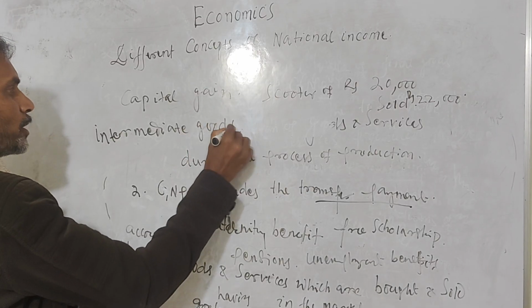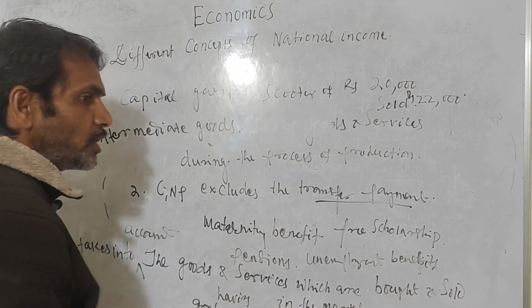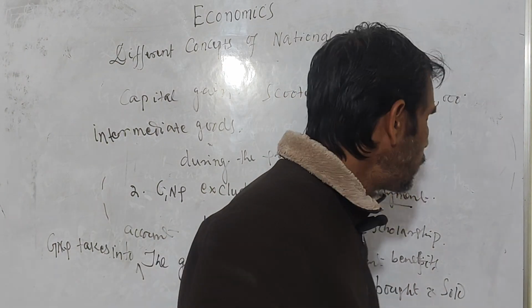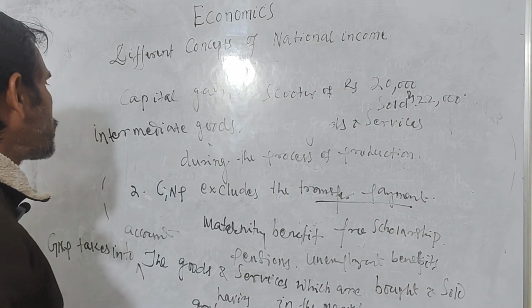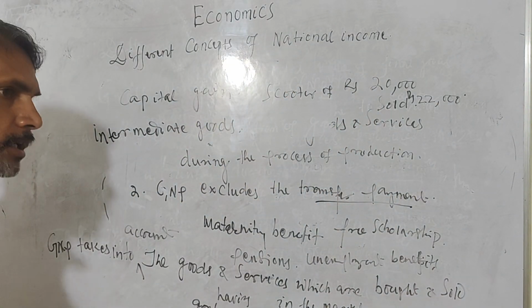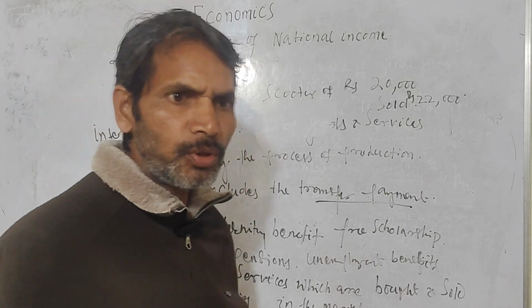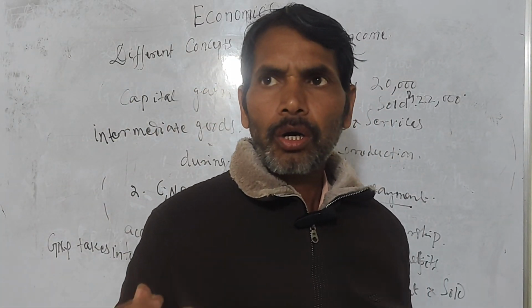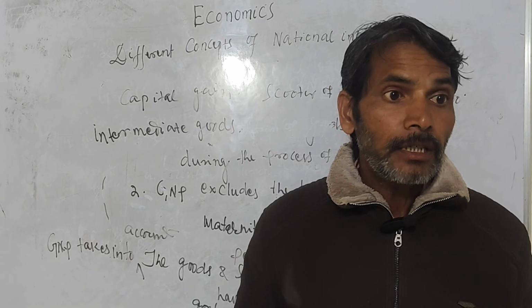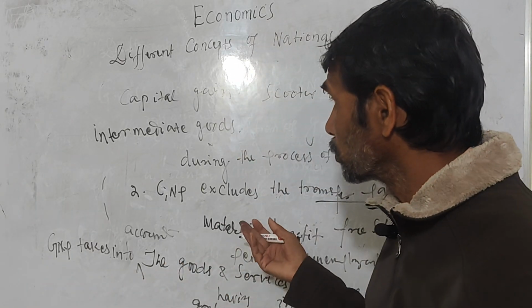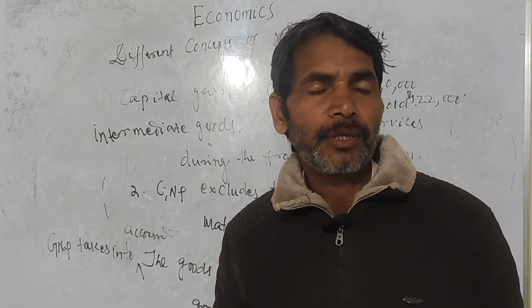While calculating GNP, we exclude this. Intermediate goods means the goods which are used in making other products. Those are not taken into account while calculating GNP.